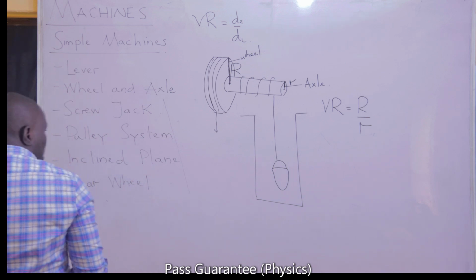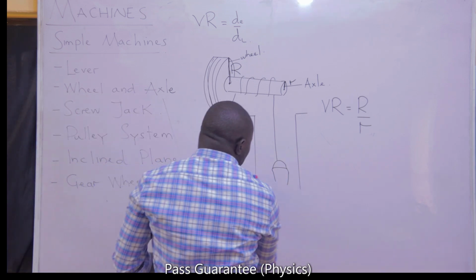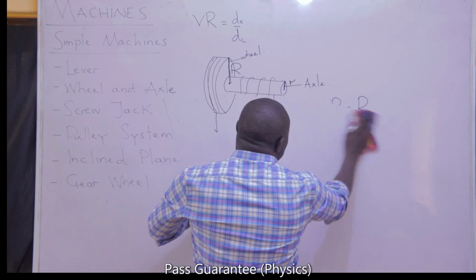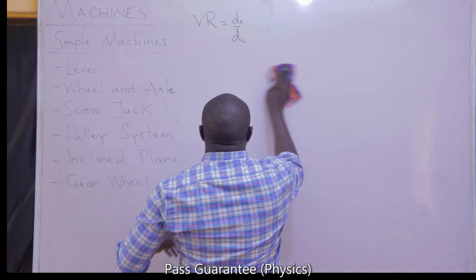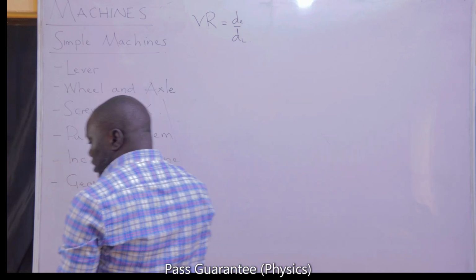Screw jack. Screw jacks are those devices that you can use to lift up your vehicle anytime you need to perform maintenance work directly under it.